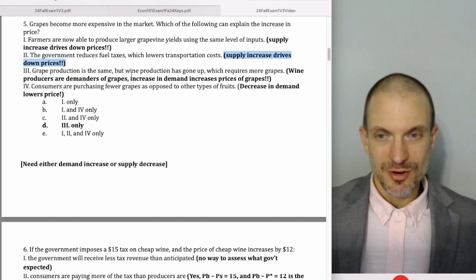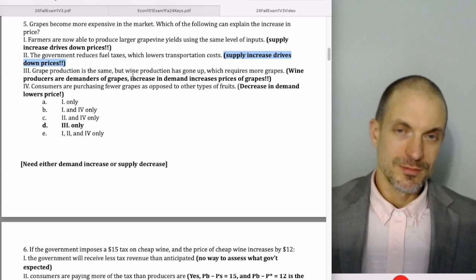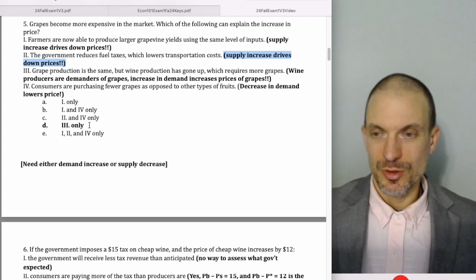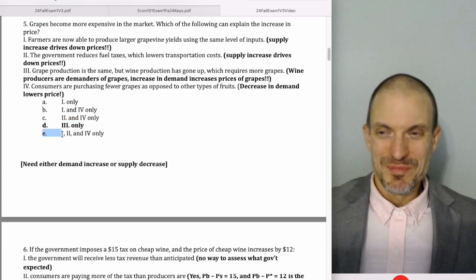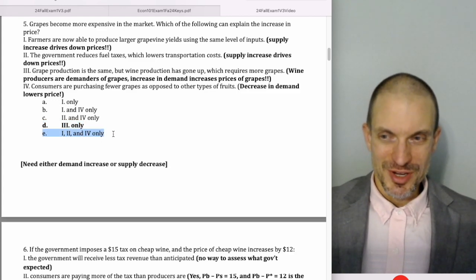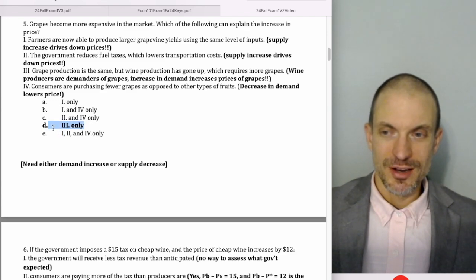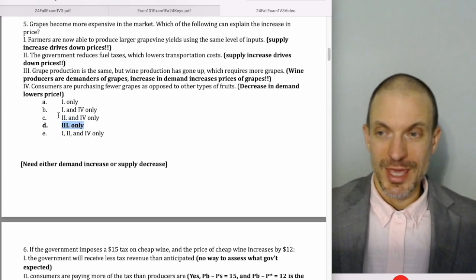3, grape production is the same, but wine production goes up, which requires more grapes. Wine producers are demanders of grapes, so an increase in demand leads to an increase in price of grapes. So 3 works. And because E doesn't include C or 3 at all, we know it can't be E.